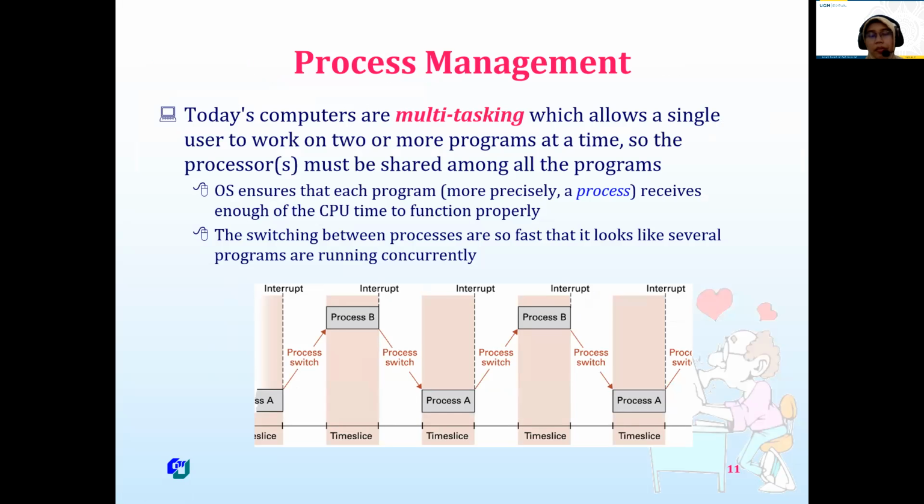So this is process management. This is related to multitasking. Actually, when we run our computer, there are many software programs running at the same time. Actually, not really at the same time.